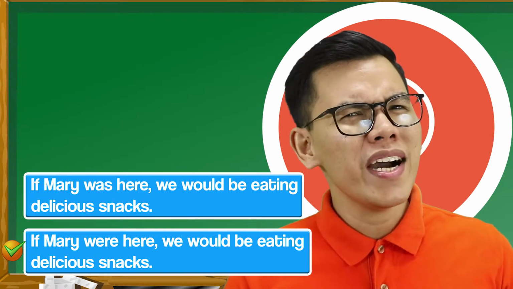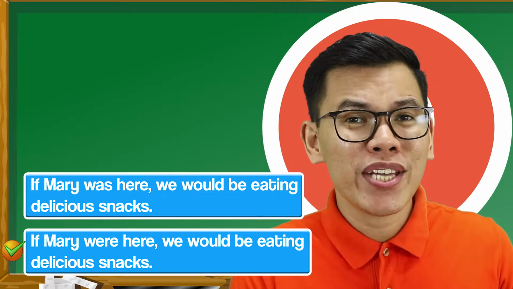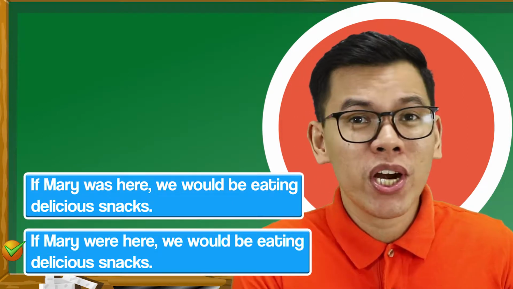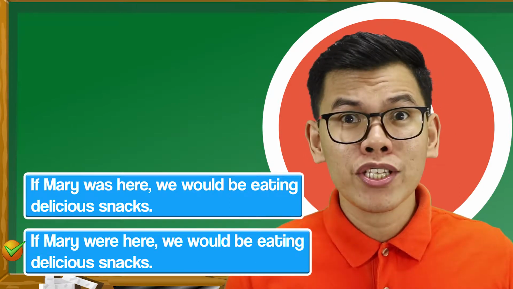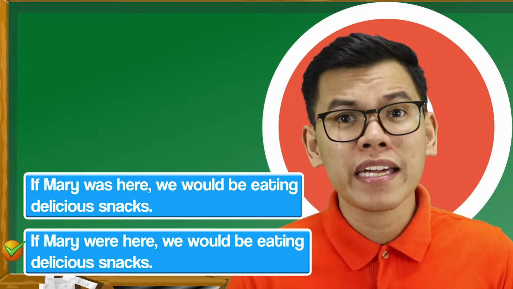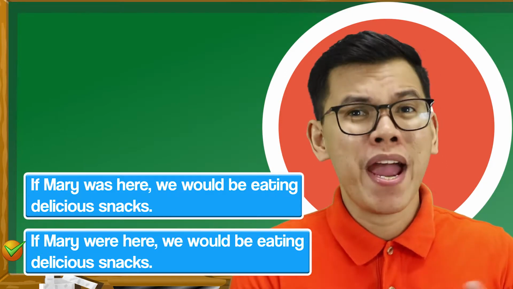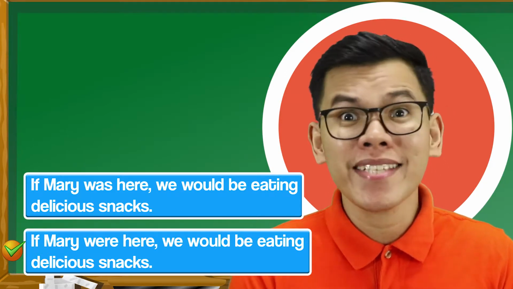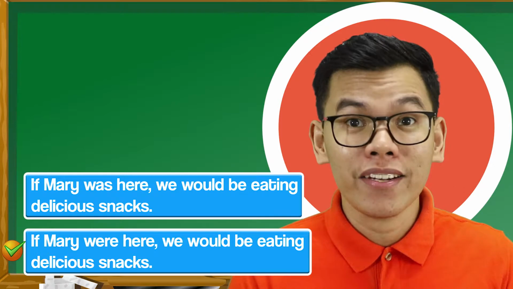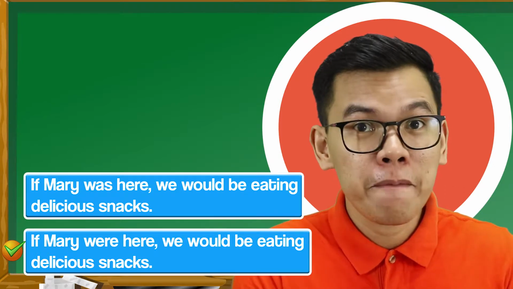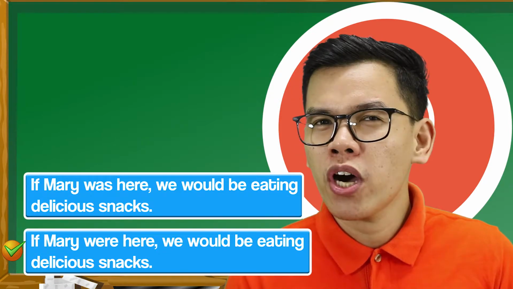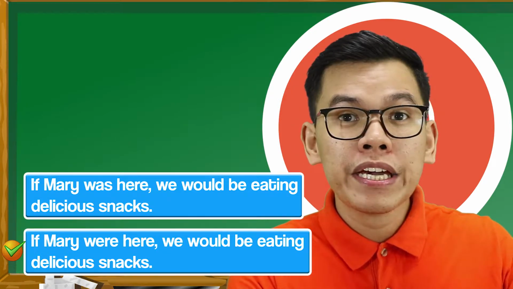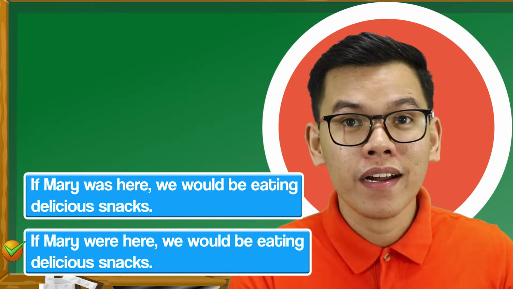Wait, what? Teacher Dong, you said that if the subject is singular, then the verb should also be in singular form. Right, that's what the rule says. That's actually great. But are you sure that Mary is the subject in that sentence? It's not, right? It's we. And the verb is would be eating. Teacher Dong, then what is this if Mary were here?